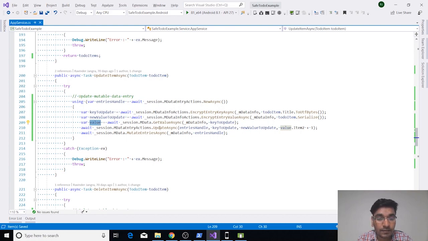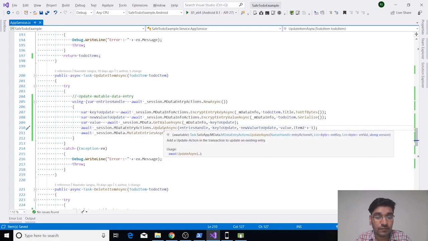To update, we will be passing our empty entry action handle, which we created here, our key and our updated value. And one more we are passing, which you can see we are adding a +1. If you hover over this update async function, you will see it adds an update action in the transaction to update an existing entry. The last parameter is ulong version.